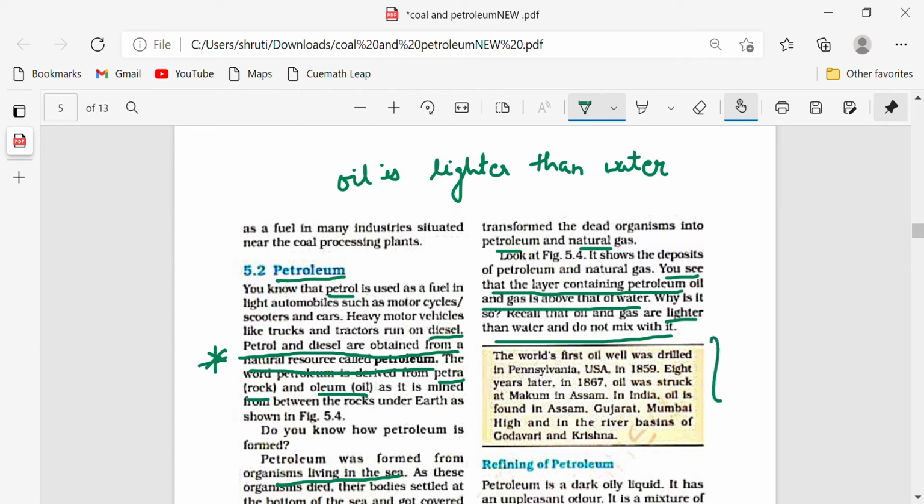Now just mark this box. It is an important question. Where was the first oil well drilled? It was drilled in Pennsylvania in USA in 1859. After 8 years, in 1867, oil was struck at Bakum in Assam. In India, oil is found in Assam, Gujarat, Mumbai High and river basins of Godavari and Krishna.